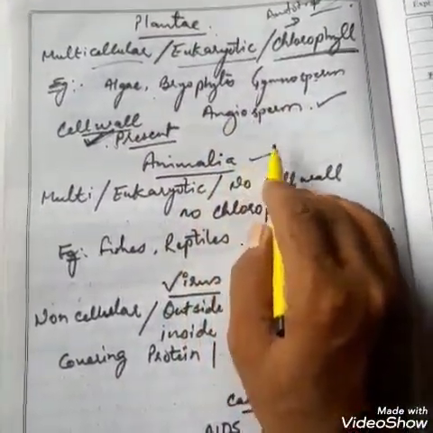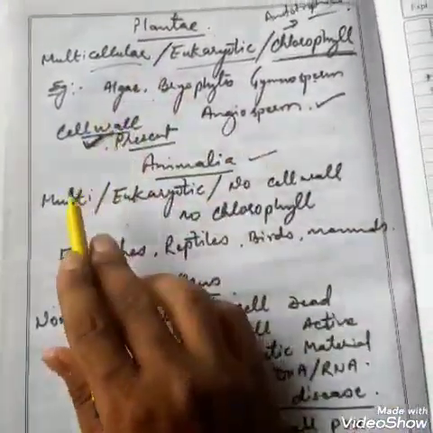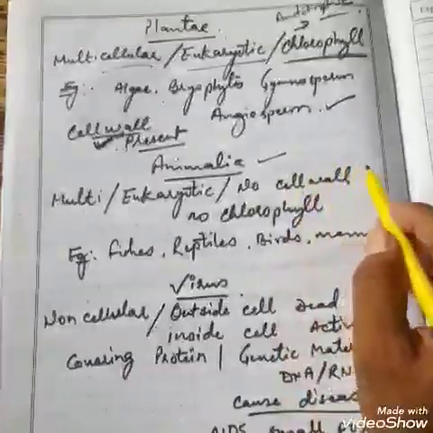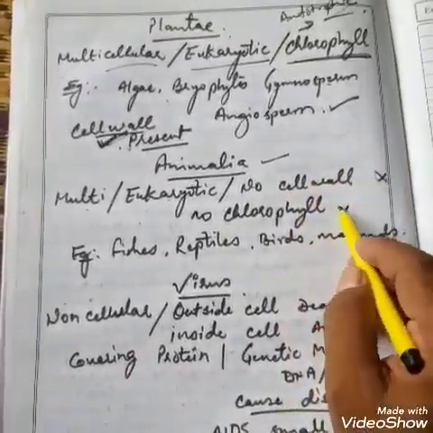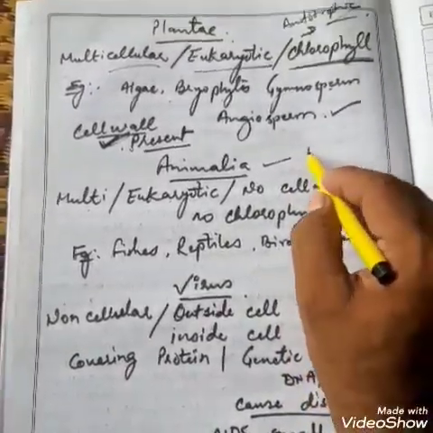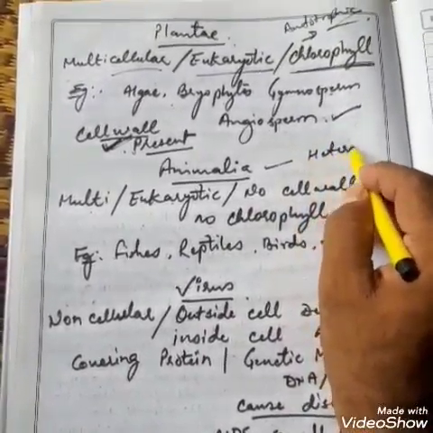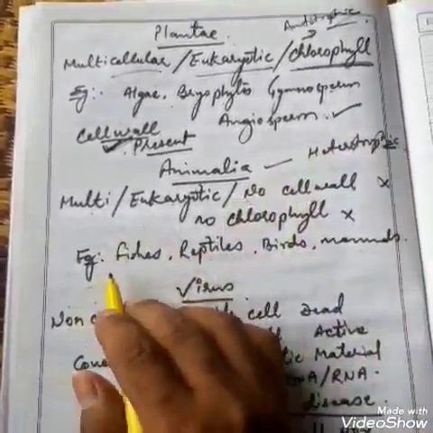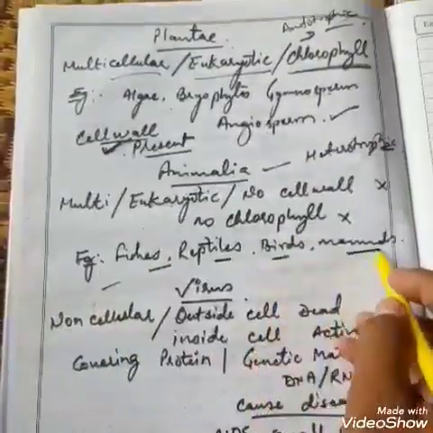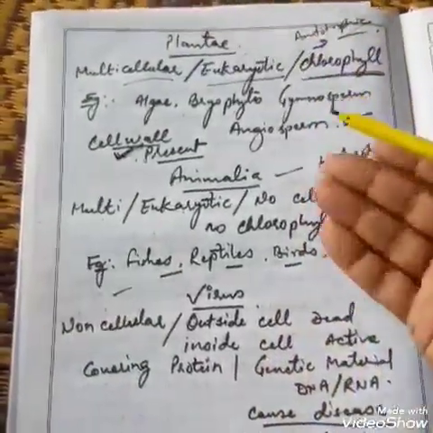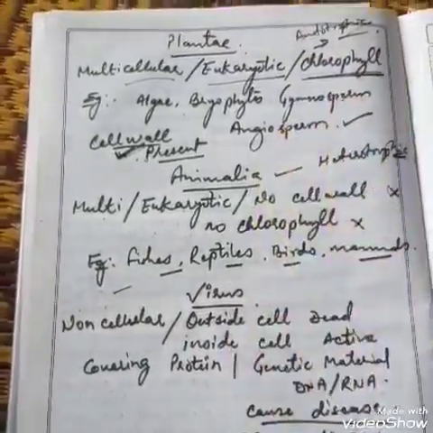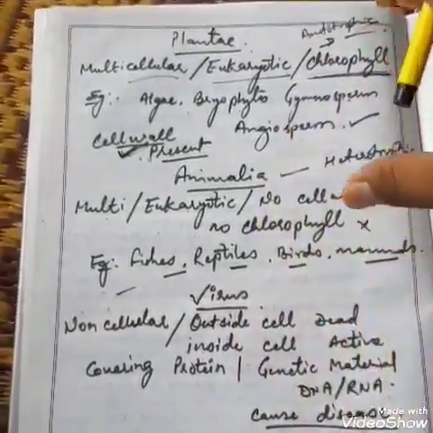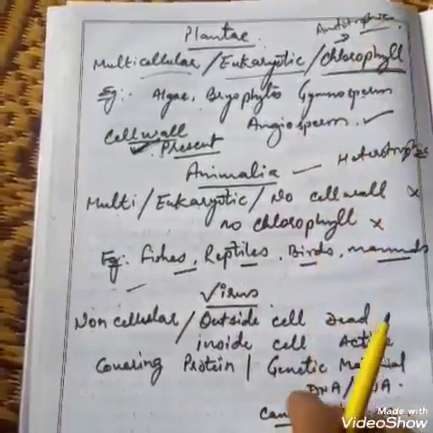Kingdom Animalia. Kingdom Animalia is just like Kingdom Plantae, multicellular, eukaryotic, but they don't have any cell wall, number one, and they don't have any chlorophyll. That means they are heterotrophic and they are completely dependent on others for their food, such as, for example, fishes, reptiles, birds, and mammals. And these Plantae and Kingdom Animalia we are going to read in next chapters in an elaborated form.